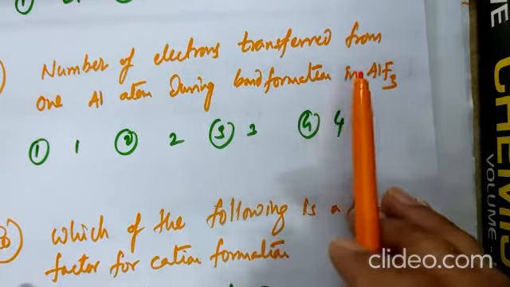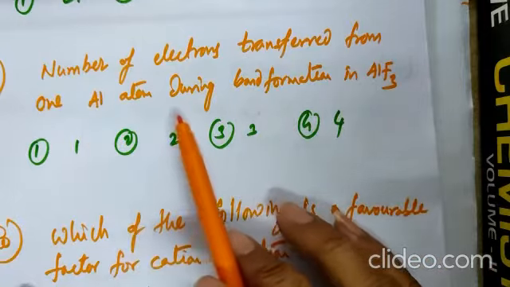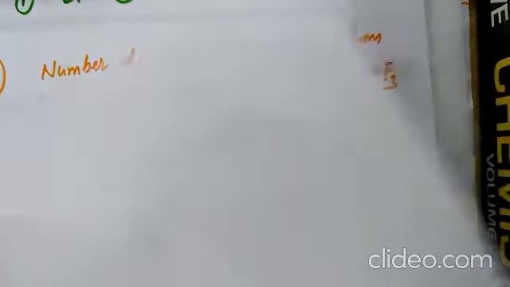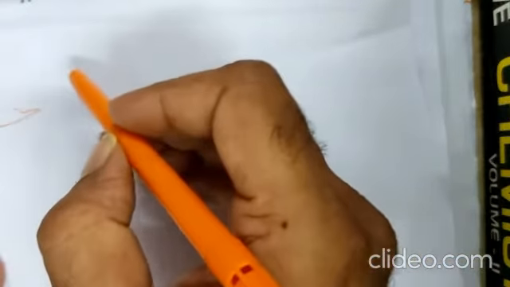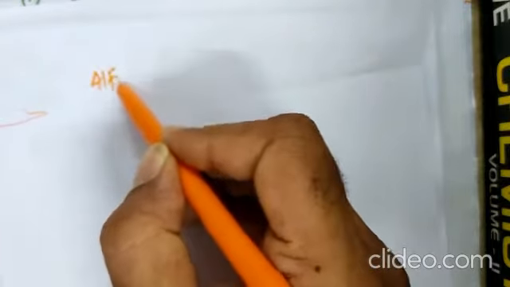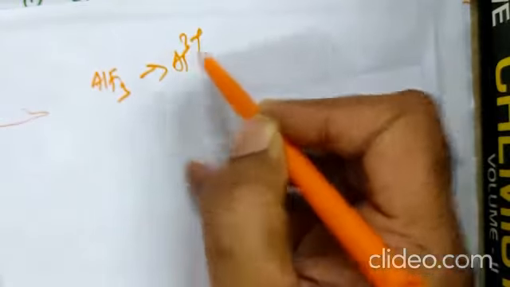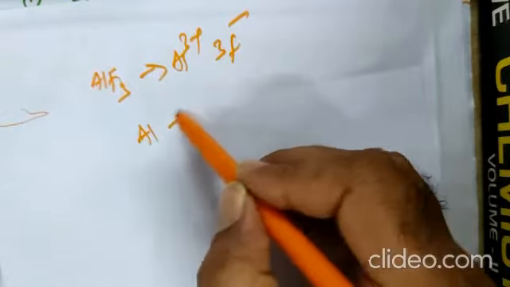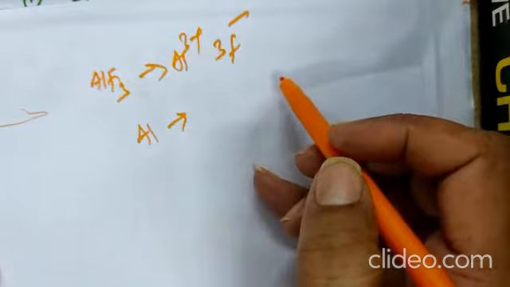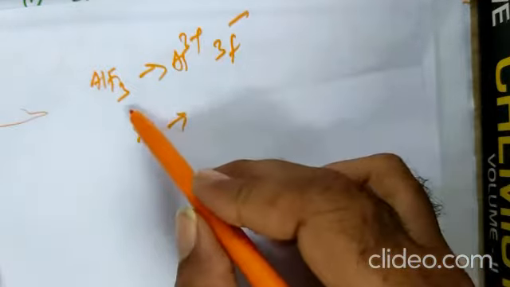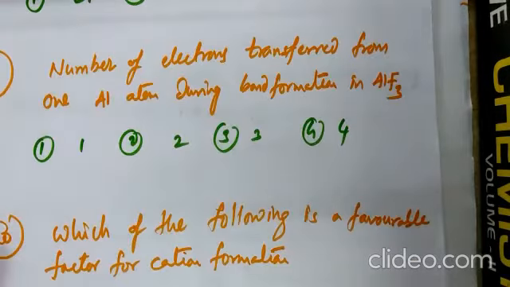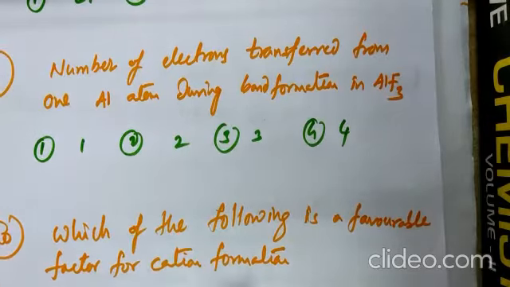Next, question number 19. The number of electrons transferred from one aluminium atom during the bond formation of AlF3. Just see the AlF3 splitting and you will get the answer. AlF3 gives rise to Al plus 3 and 3F minus. Here each aluminium gives 3 electrons, each fluorine takes 1 electron. So the electrovalency of aluminium is 3 and of fluorine is 1. So aluminium contributed 3 electrons.